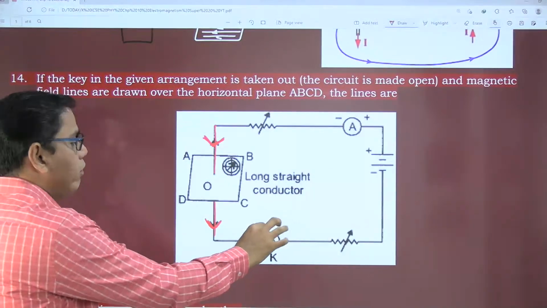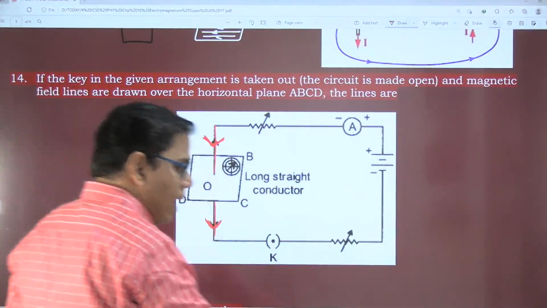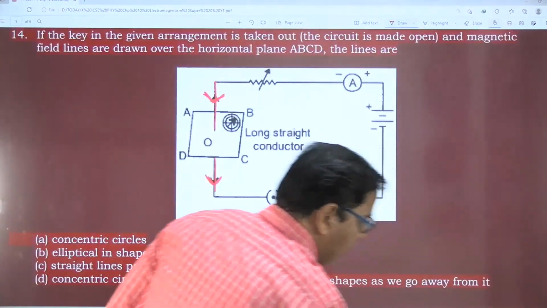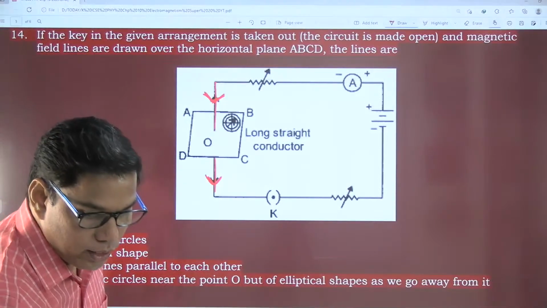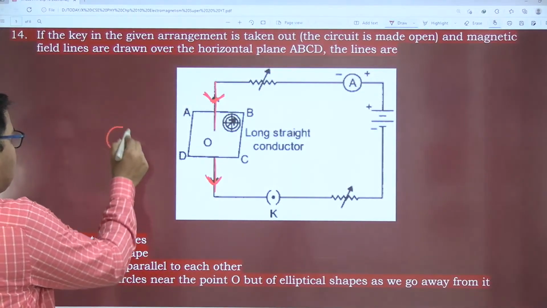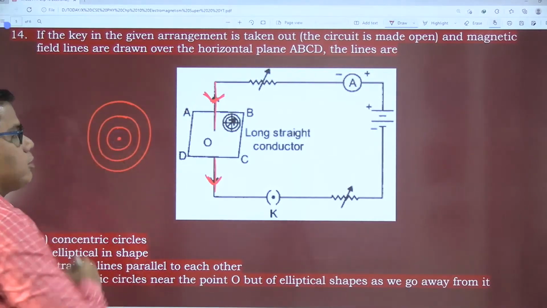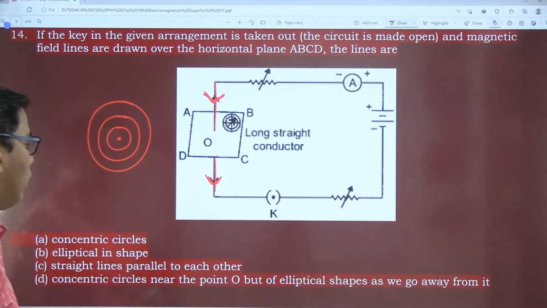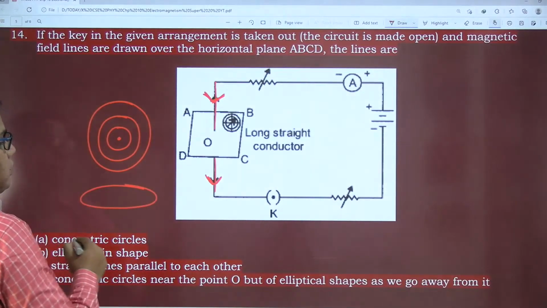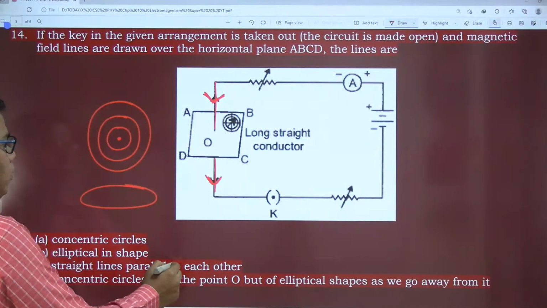When we open the key and check the arrangement of the iron filings, how will it be? In concentric circles? Concentric circles are those circles which have different radii but the same center. Elliptical means something like this. Or straight lines parallel to each other.